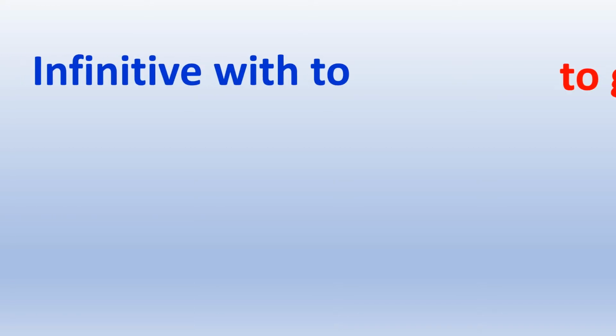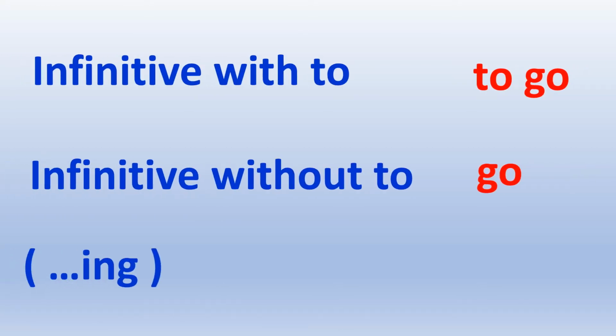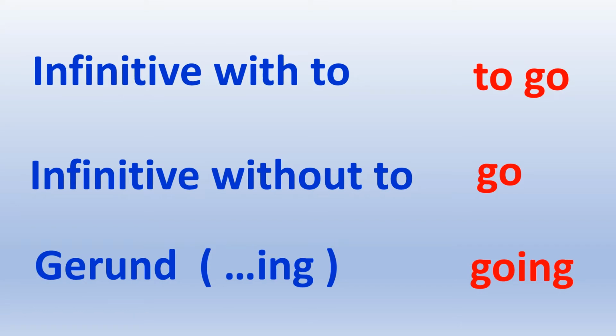Hi. Today's lesson is about three verb forms and their uses. The forms are infinitive with to, infinitive without to, and the gerund, the ing form.